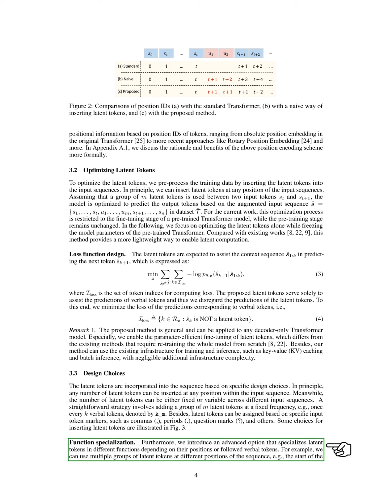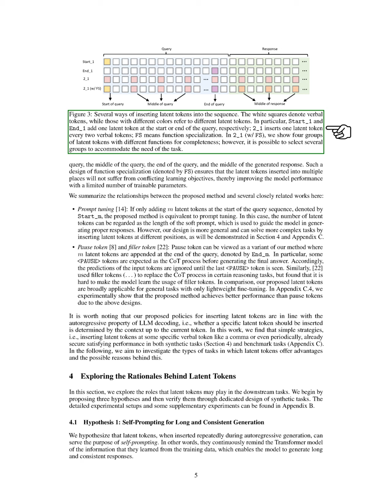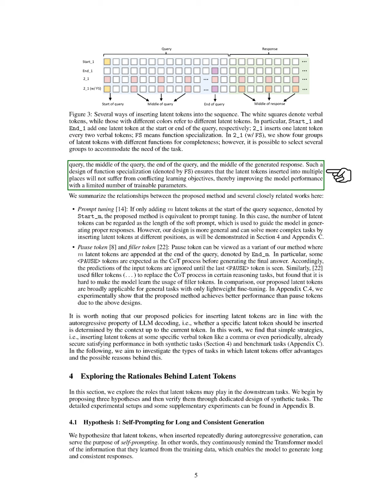We also introduce a function specialization option, where latent tokens can have different roles based on their positions or the verbal tokens that follow them. For instance, we can use different groups of latent tokens at the start, middle, or end of a query. This specialization helps avoid conflicting learning objectives, enhancing model performance with fewer trainable parameters.